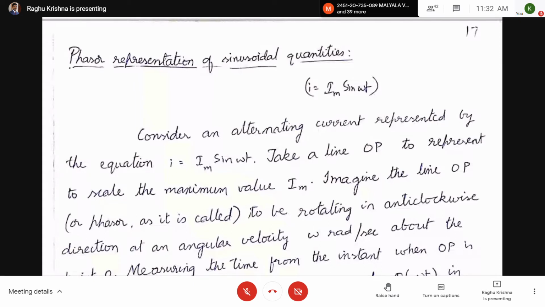Vector means it will have magnitude and direction. But a phasor will have magnitude, direction, and also it will be rotating at constant angular velocity. So what is the requirement of a phasor? Let us see here.